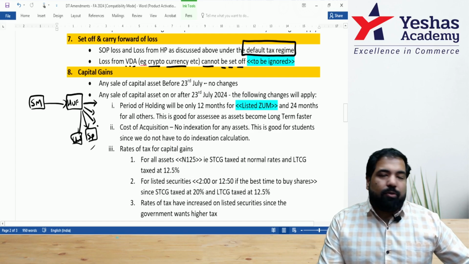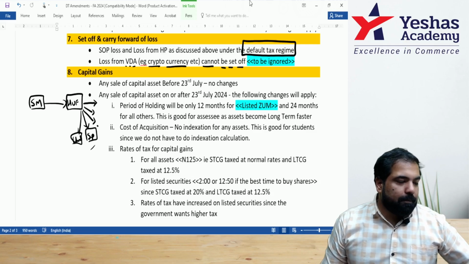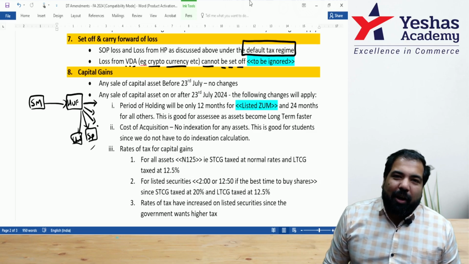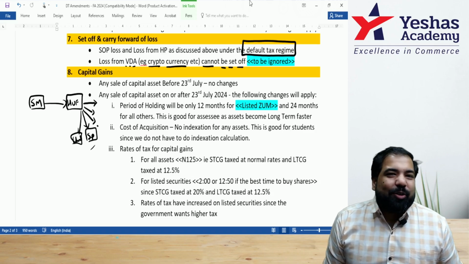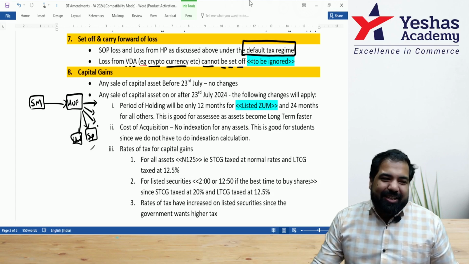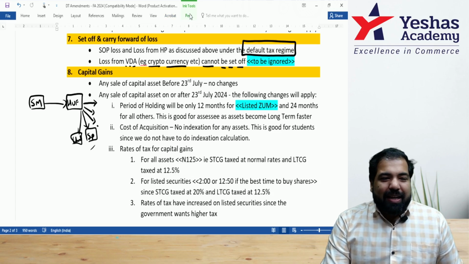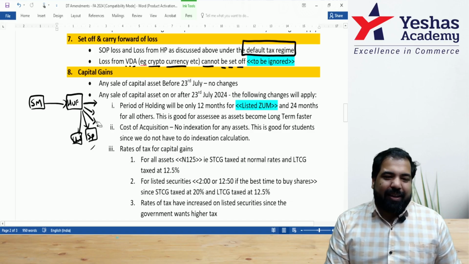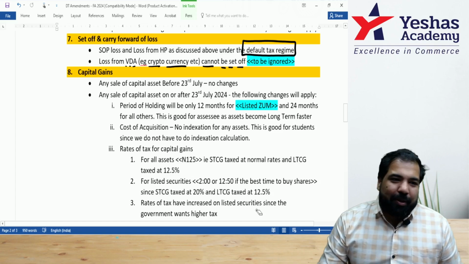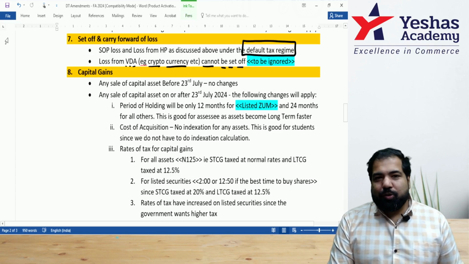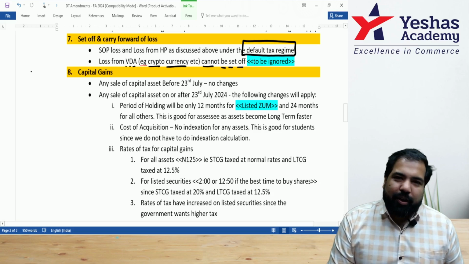Now we go to the next chapter, which is capital gain. Beyond all the hype of capital gains, what if I tell you capital gains has now become easier as compared to what it was earlier? Yes, guys, the change in capital gains is real. As a taxpayer, I think it's more tax now. But as a student, I think it's time to celebrate because the change is actually good for you. You have to do less. I'll talk about it here.